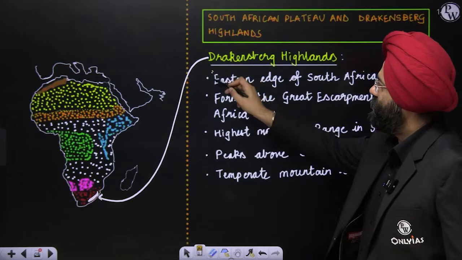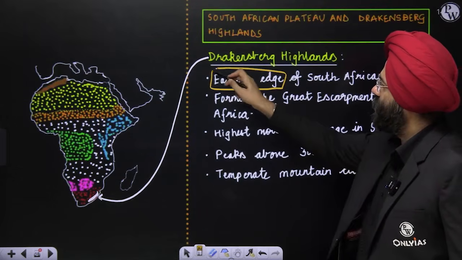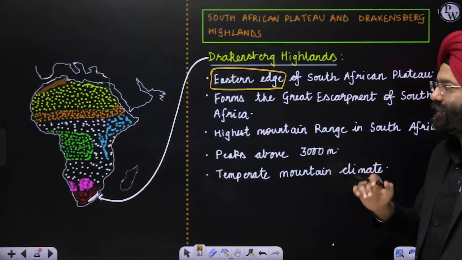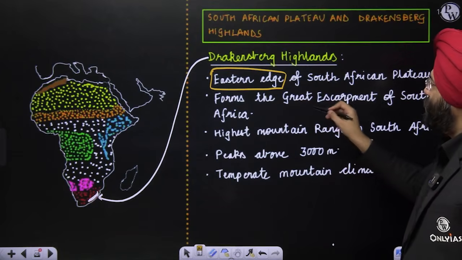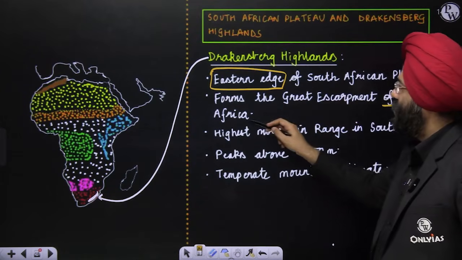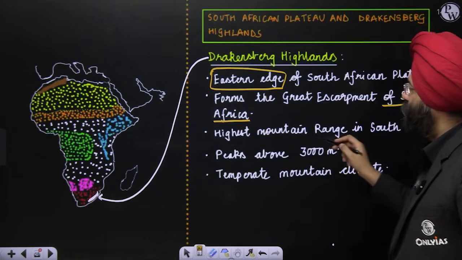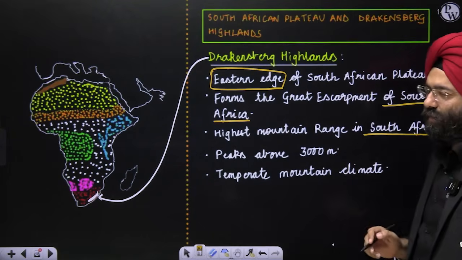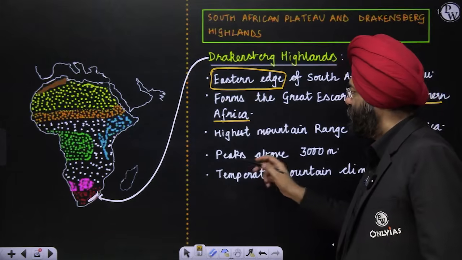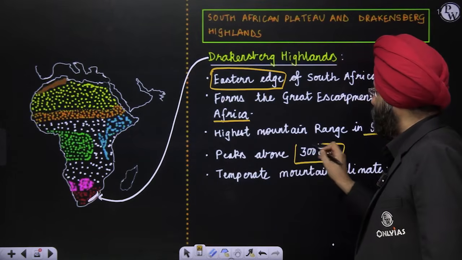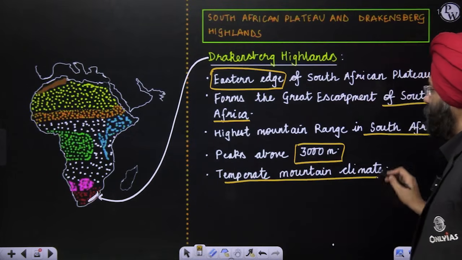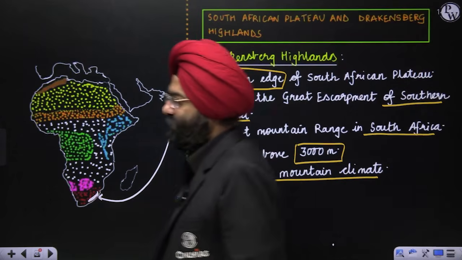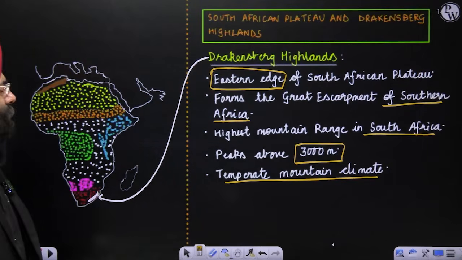The Drakensberg Highlands, or Drakensberg Hills, form the great escarpment of southern Africa. This is the highest mountain range in South Africa, with peaks above 3000 meters. A temperate mountain climate is present because of the height. Clear? So these are the Drakensberg Hills that you should be very well aware of.